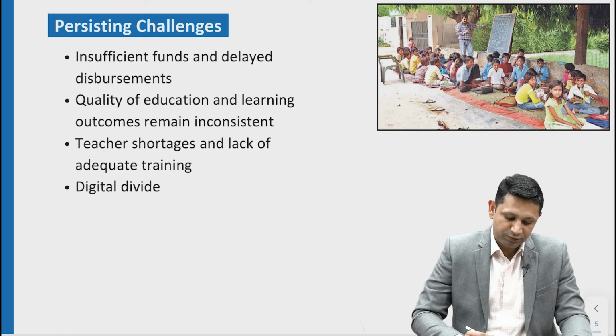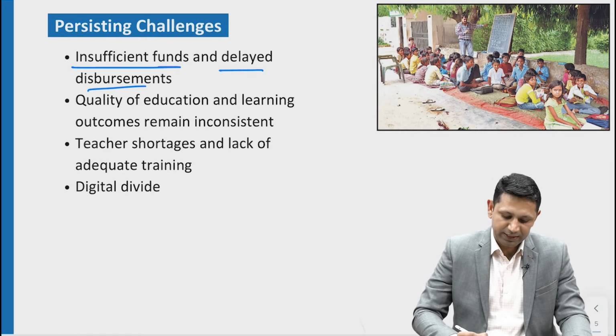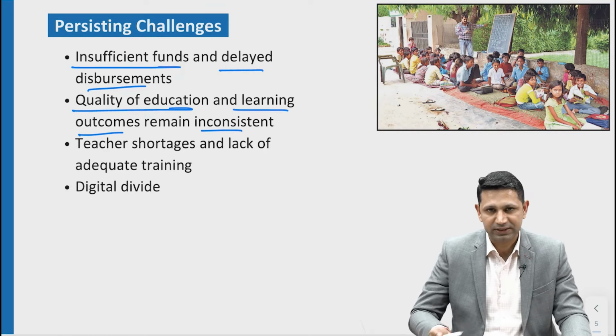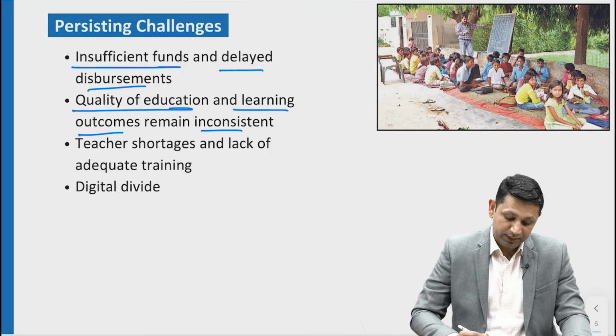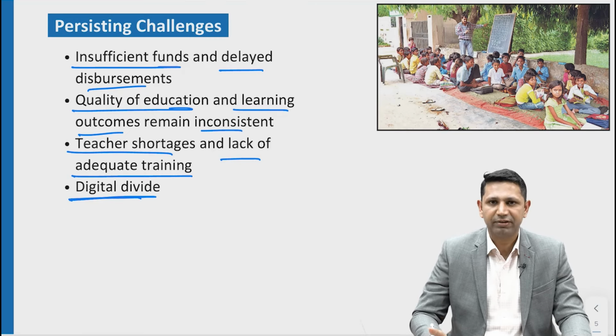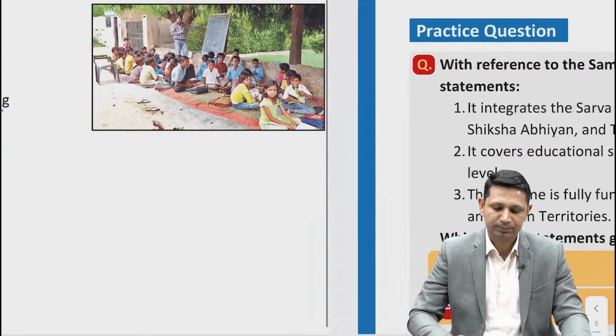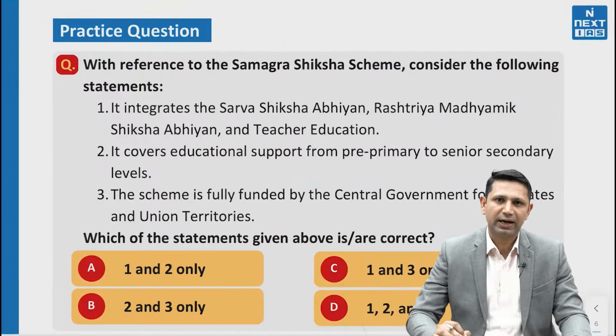What are these? First of all, insufficient funds and delayed disbursements. Secondly, quality of education and learning outcomes remains inconsistent. That has been a persisting problem in our education system. Next, teacher shortage and lack of adequate training. And lastly, the digital divide that we have between the haves and have-nots. Now on the basis of this, you can attempt the prelims question visible on your screen.